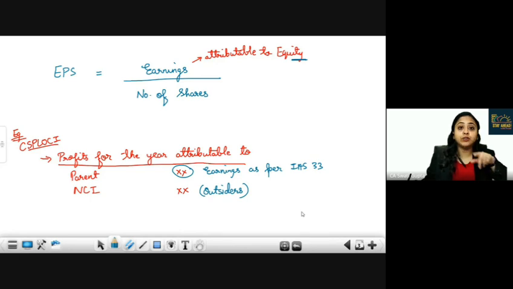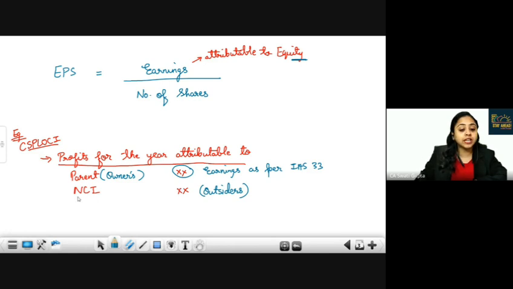So if you are the owner of the company, you are interested in knowing what is my share. So anything that is attributed to outsiders, you have to remove the same. For example, there is $1,000 and it is the balance surplus. Now, out of this, for example, 25% you have to pay to the other shareholders. Got it? And therefore, while calculating owner's share, please take only earnings attributable to parent percentage of holding.